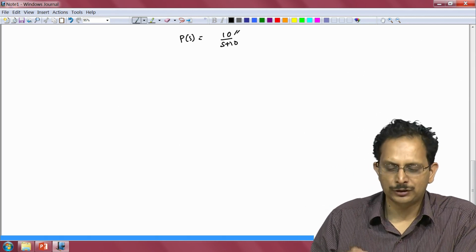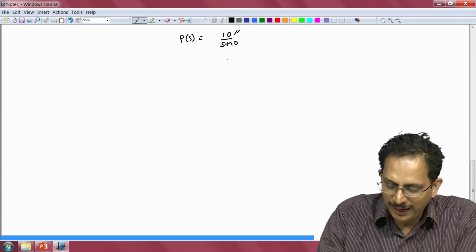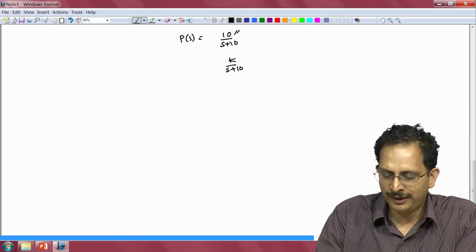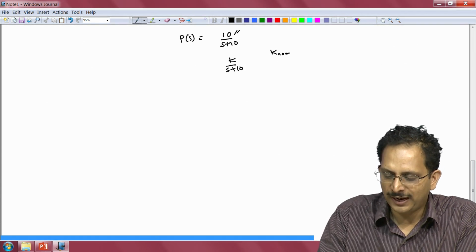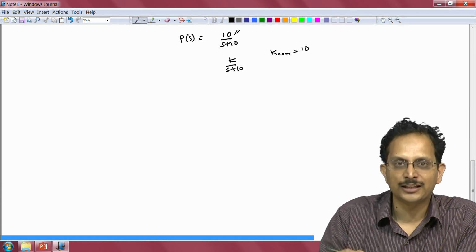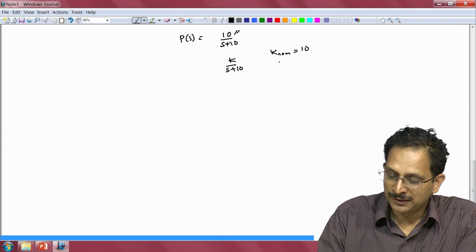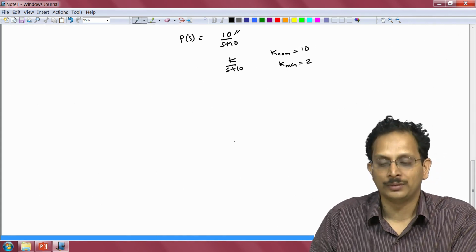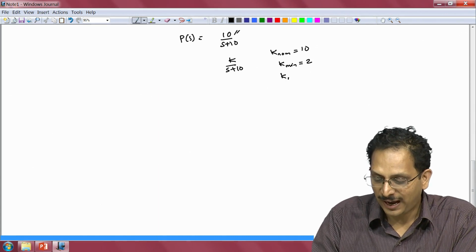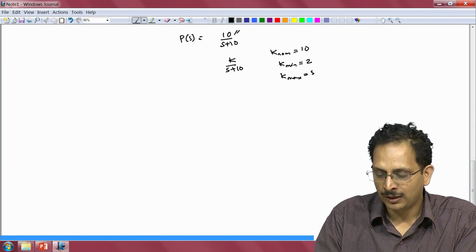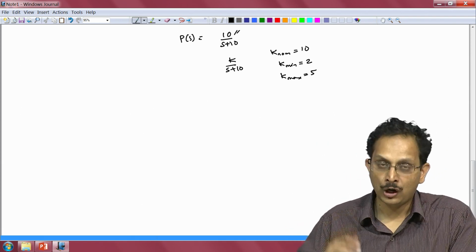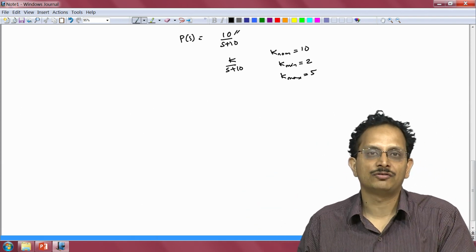In particular, we shall assume that our plant can in general be written as k by s plus 10, where the nominal value of the gain k is 10 exactly as we have written out here, but k can assume a value as low as 2 and as high as 50. In other words, the gain can fall by a factor of 5 or can increase by a factor of 5.